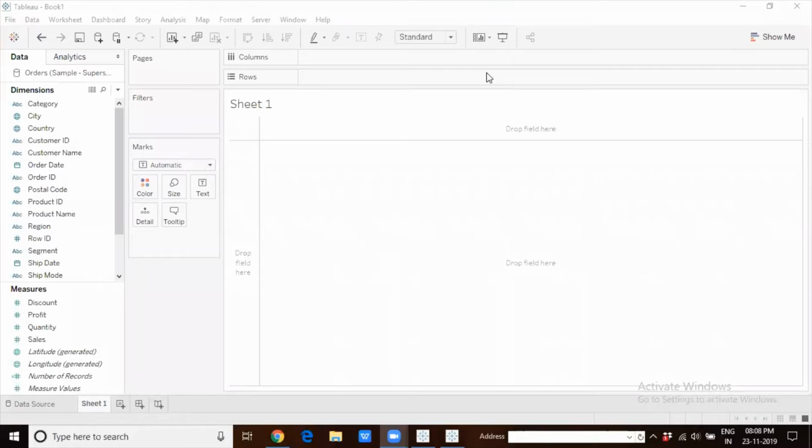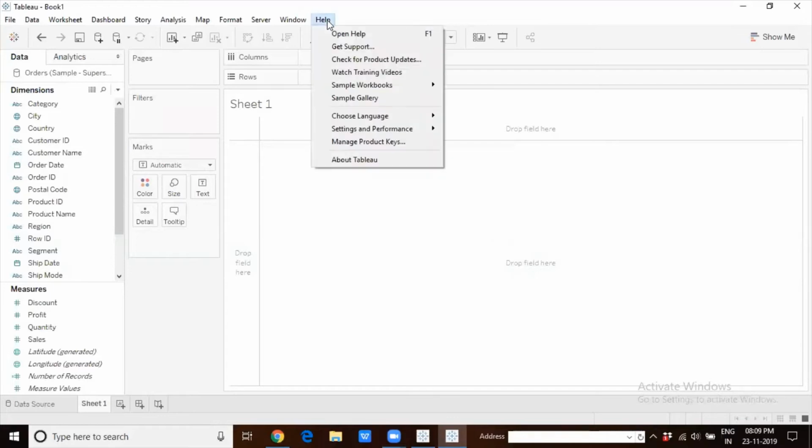All right, let's move on to the next feature. Now we all know that from within Tableau, we get a lot of help with respect to working on Tableau. If you're in any doubt with respect to any chart that you're creating, or you think you need extra help, extra assistance, then we get it in Tableau itself. To a very large extent, we get it in Tableau itself.